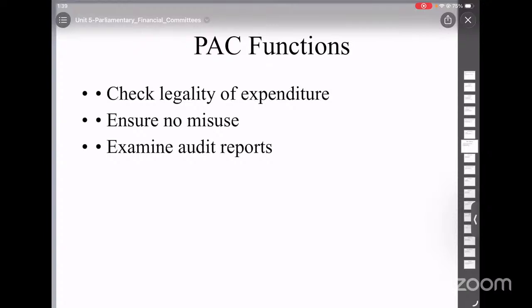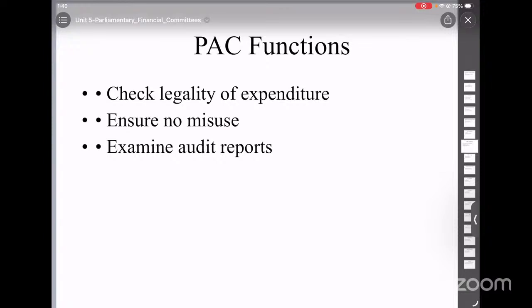So basically, it checks if the money is used for the correct purpose, if the spending was legal, if there was any unnecessary spending, and if the rules were followed.